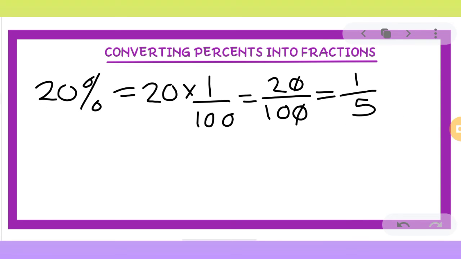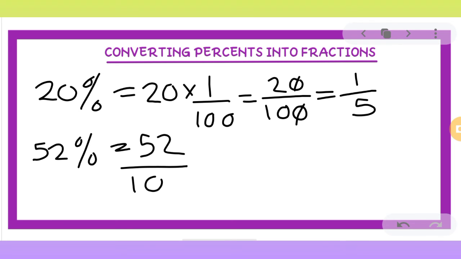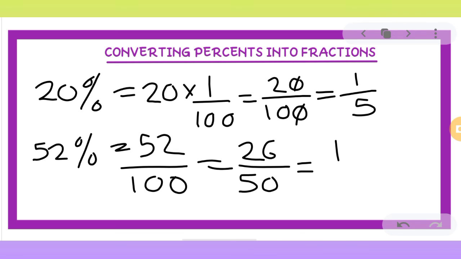Let's take one more example. 52%. So again, percentage means 1 upon 100. So you can simply write down 52 upon 100. Now you can simplify it and you will get 13 upon 25 as the final answer.